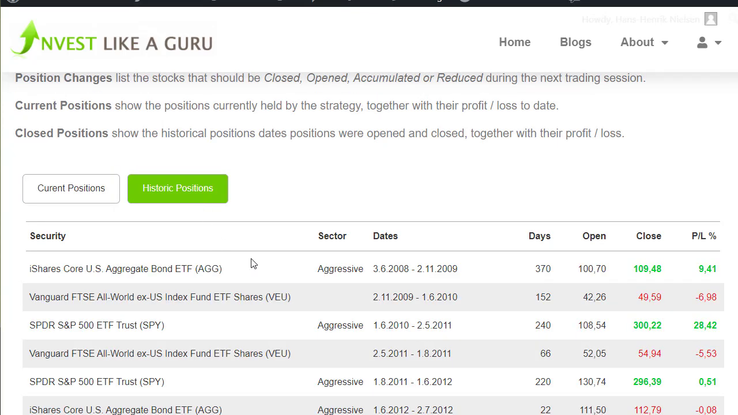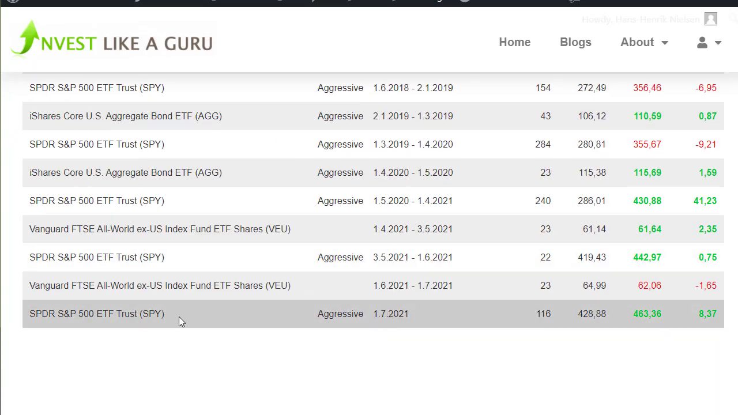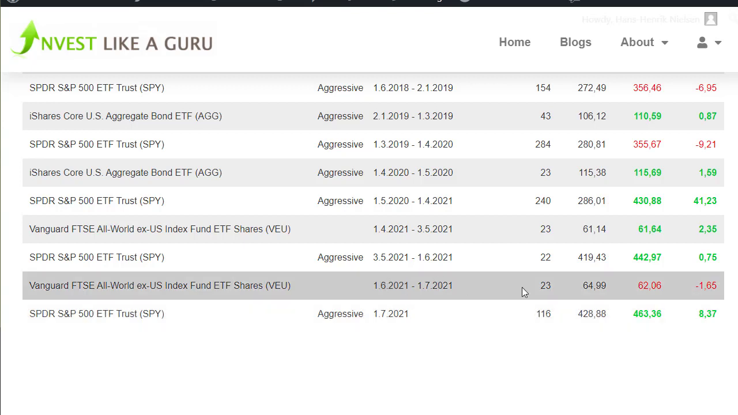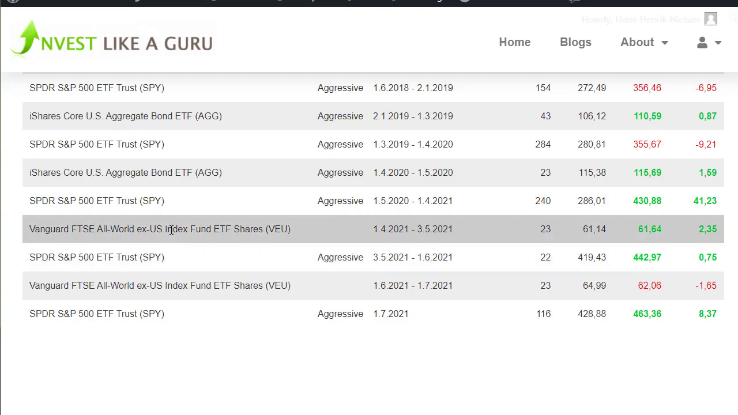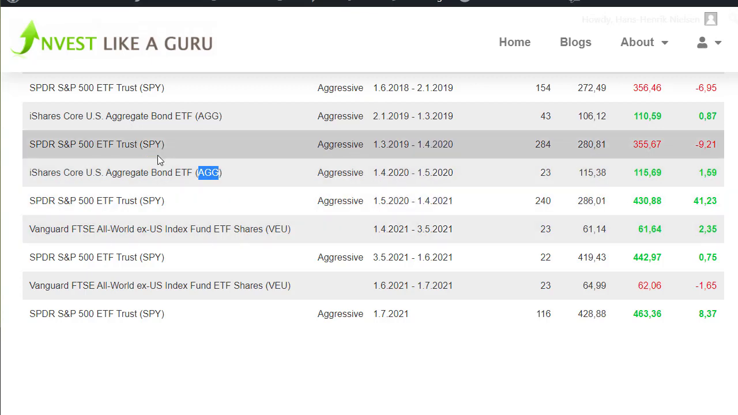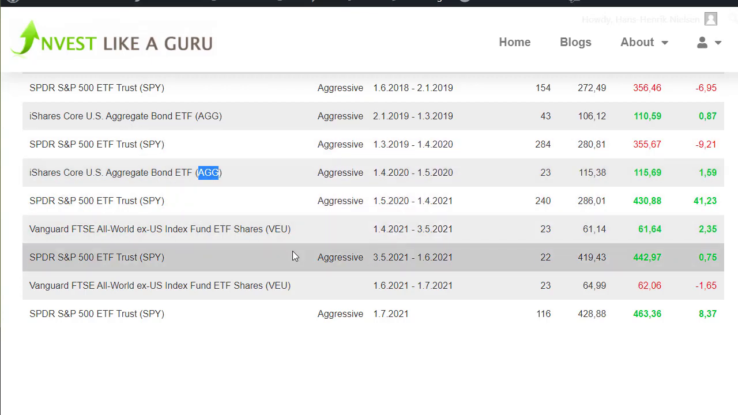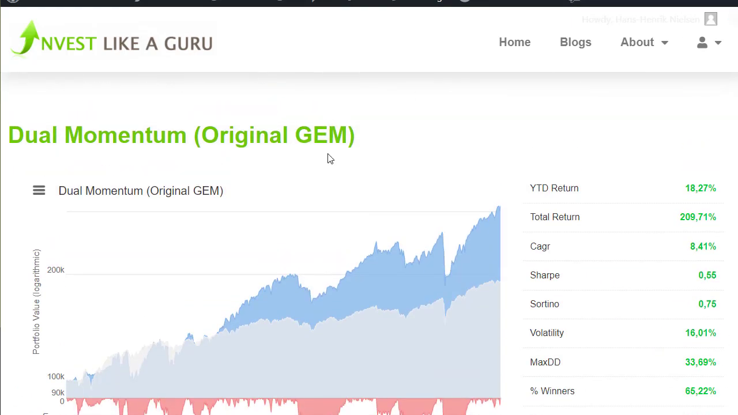If we're looking at the historic positions, we can see here that from the 1st of July, it has been in the S&P 500. Then it had a single month with a small loss here, where it was in the VEU ETF, meaning the world ex-US. Then there was a couple of months, 1 month here in the SPY. It had a while in the VEU again, and you can see up here it shows the bonds, since that was what the strategy dictated. So that is the original GEM global equity momentum strategy on the dual momentum.